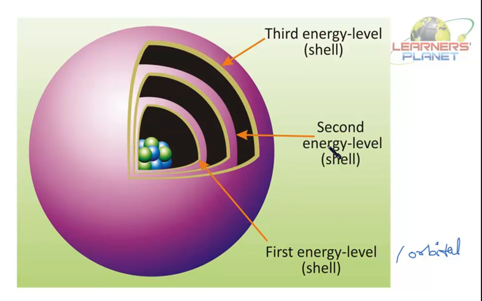I hope you have understood this Bohr model of atom, students, and also the drawback of Rutherford's model. Now I'll be concluding this session, and in the next session we'll be discussing the atomic number, the atomic mass, and also the valency of an atom.